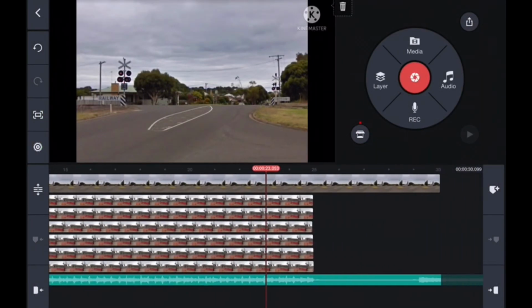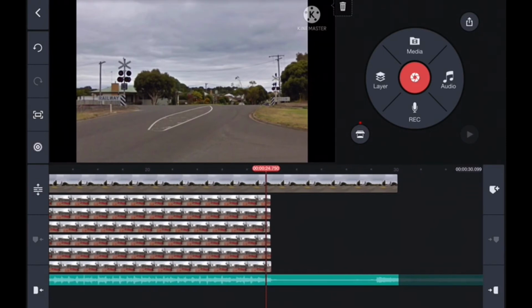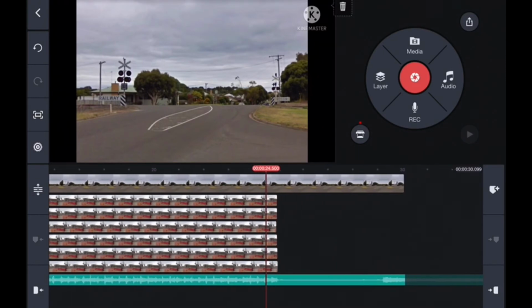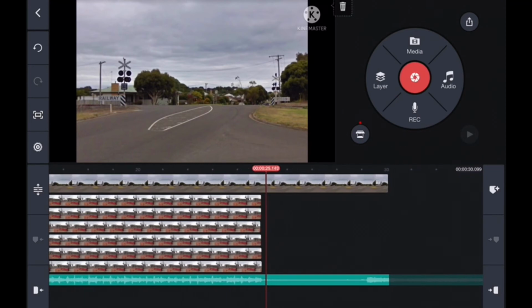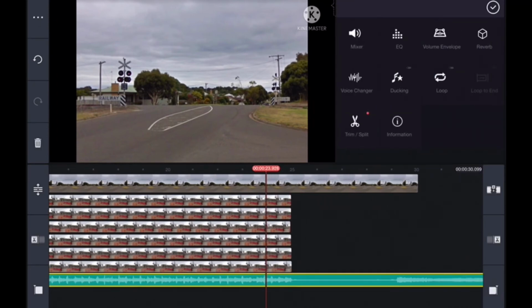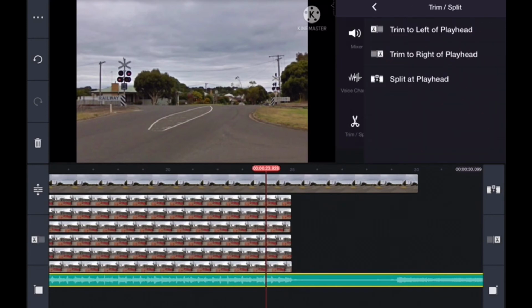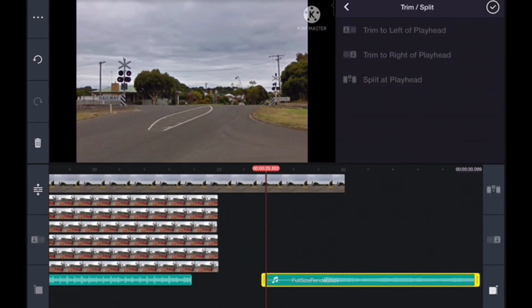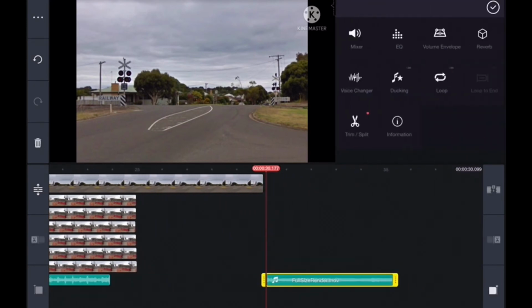Now, when I screen recorded the footage of the crossing, once it got to 20 seconds of the activation, I fast forwarded it to the end of the activation because I cannot animate the trains going through the crossing, so I skipped the part where the train goes through. So now we'll cut this bit out, then go forward a little.